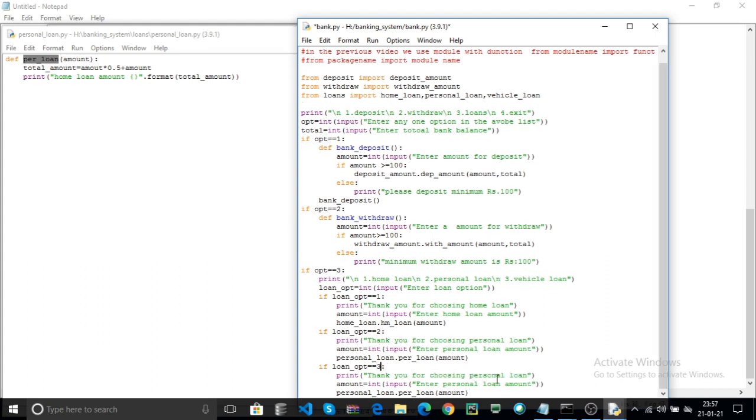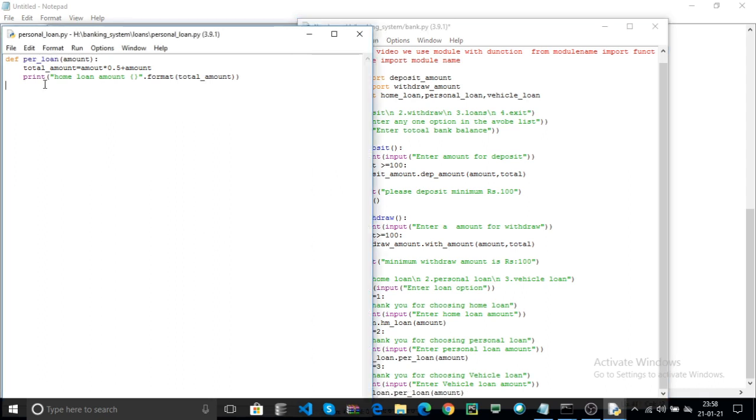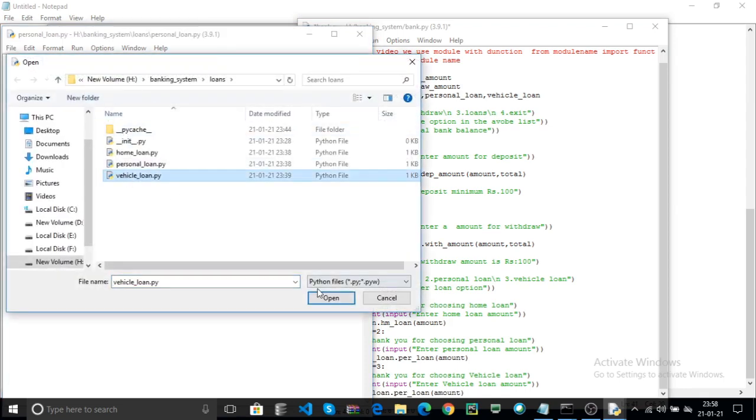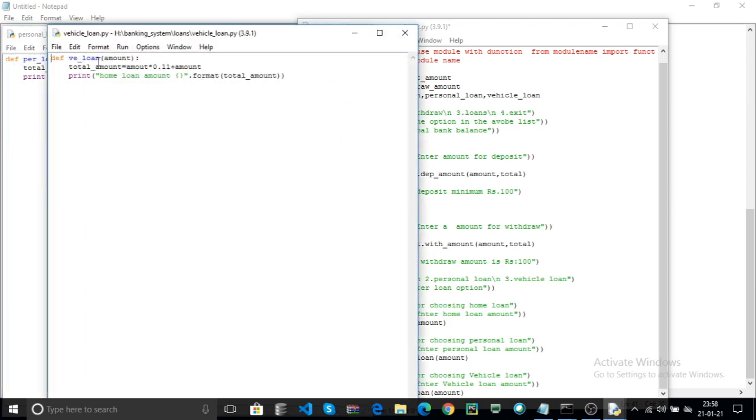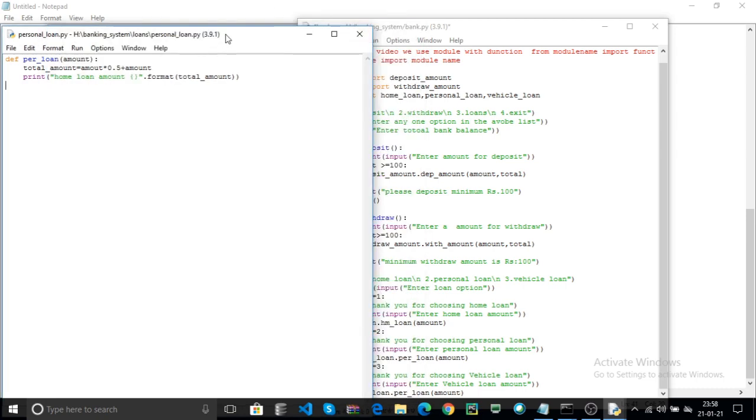here thank you for choosing the vehicle loan. Now enter the vehicle loan amount. Now the vehicle loan module contains one function. Go to the file, open your vehicle_loan.py file, that is VE_loan. This is the one function.